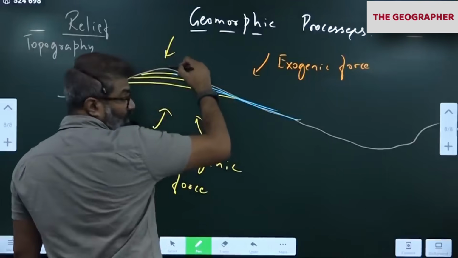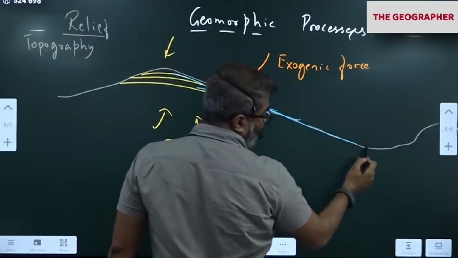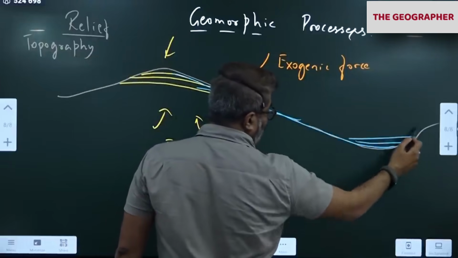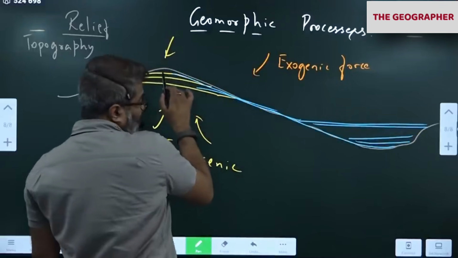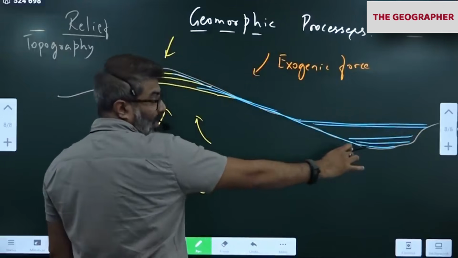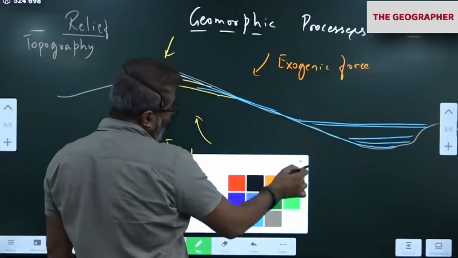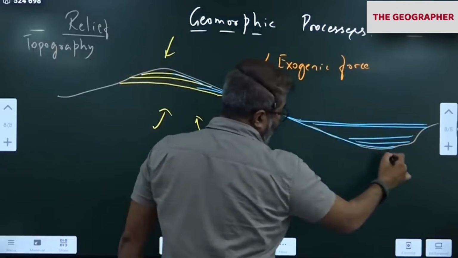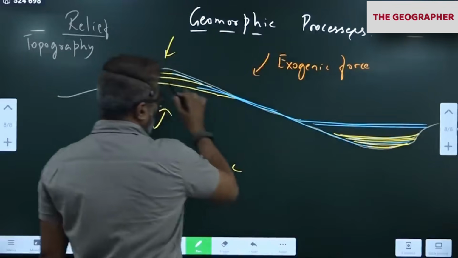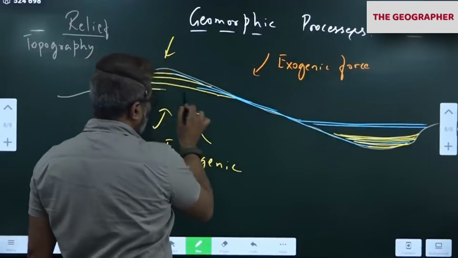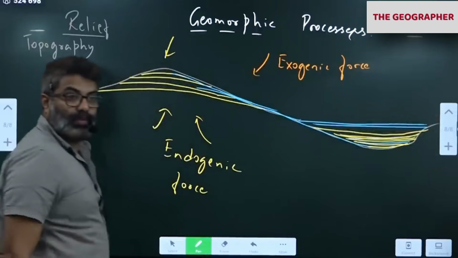Here from the mountains, there is a reason rivers always take birth from the mountains, and they flow down slope, and finally they collect here. Finally, the water collects here. So the rivers always move from highland to lowland. When they do that, they carry the material also. So whatever material was removed here is deposited here. Slowly, notice this. Whatever material is removed slowly from the mountain is taken gradually and deposited in the depression.